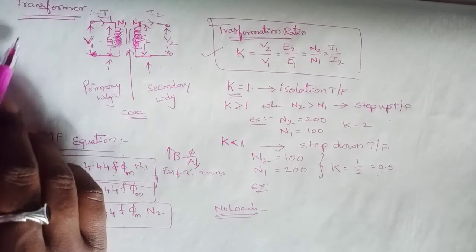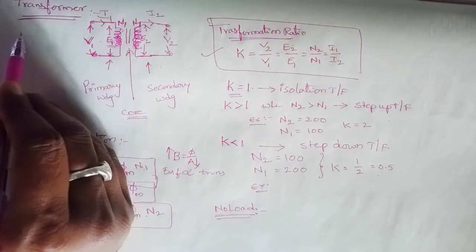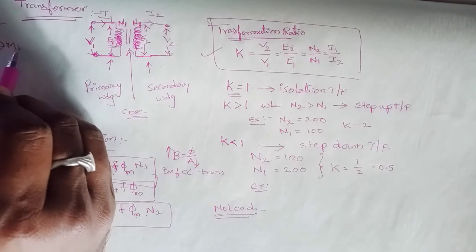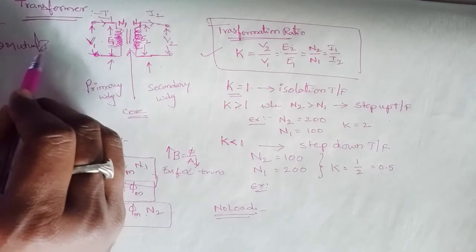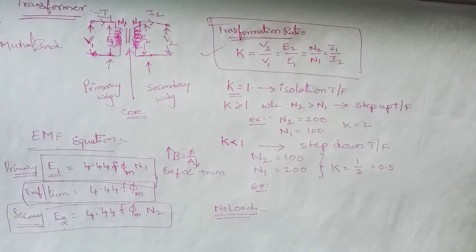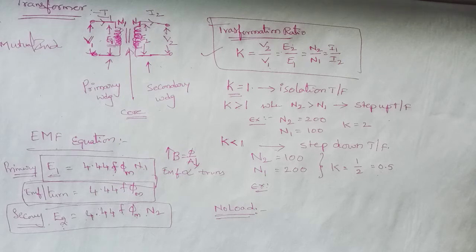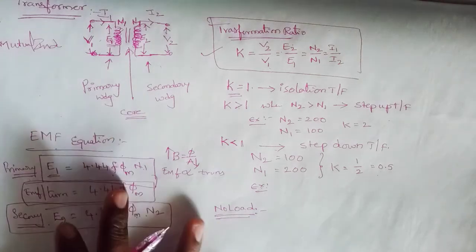In a transformer, what is the principle of a transformer? Transformer works on the principle called mutual induction. This is the principle on which the transformer works. In this mutual induction, if the air gap between the primary turns and the secondary turns is more, in such cases the current drawn by the primary winding at the initial stage of the transformer is going to be very high at no load conditions. You have to remember this point.